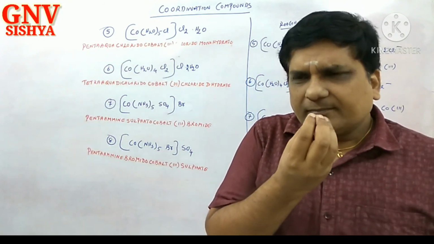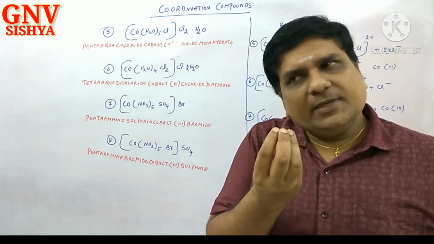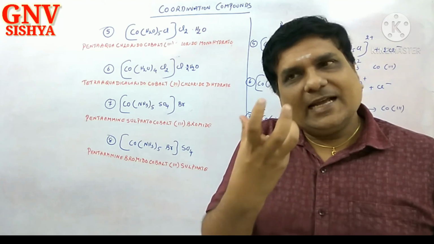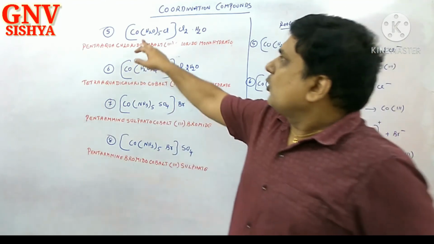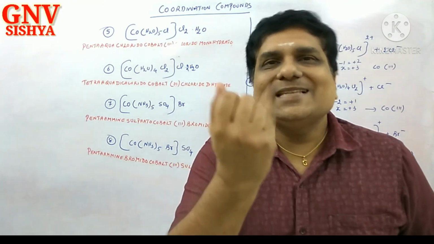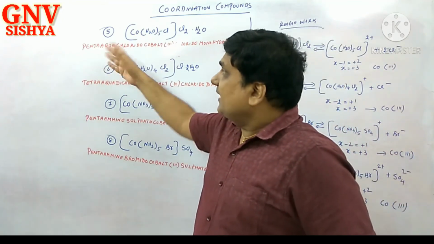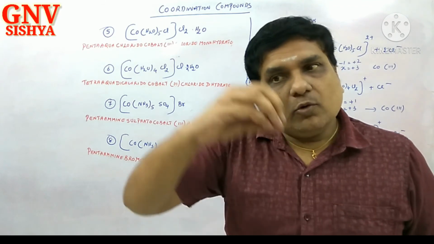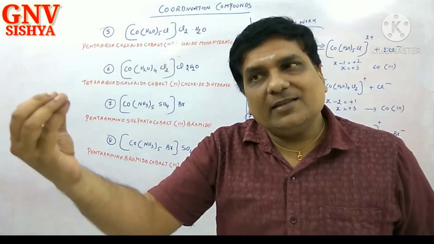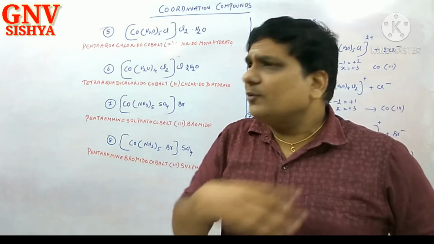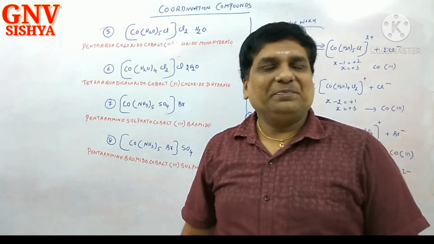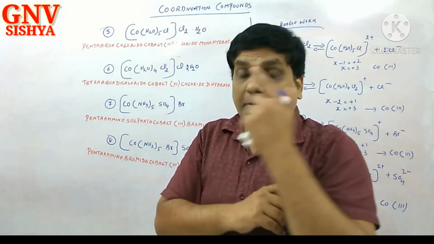The question seems to be very challenging, but the answer lies hidden in the question itself. Coordination number of cobalt is 6. When I say penta aqua, 5 coordination numbers are satisfied. The 6th one must be only 1, that should be chlorido. You need not specify monochlorido. That is why we say pentaaquachlorido.